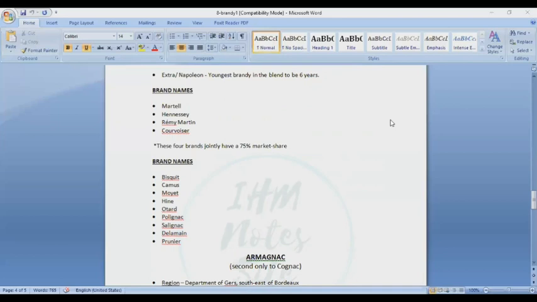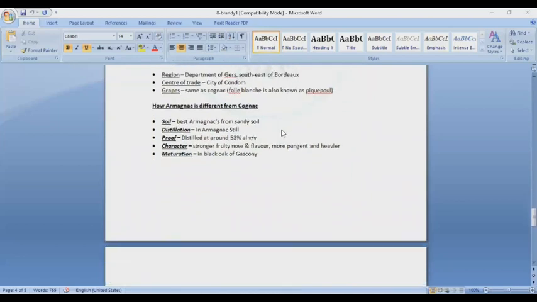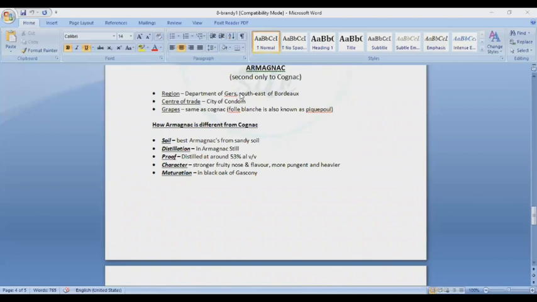Okay, and the next is Armagnac, second only to Cognac. The region: the same process you have to do. The department of Gers, southeast of Bordeaux, center of trade, city of Condom. Grapes, same as Cognac, Folle Blanche, also known as Picpoul. Folle Blanche is also known as Picpoul.